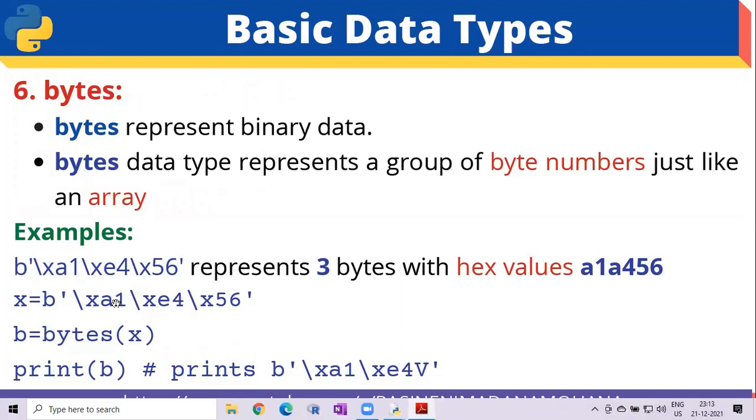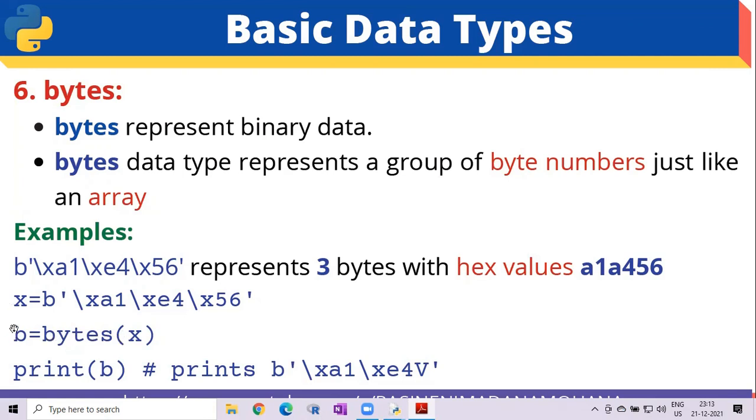So now here x equal to, you can declare this value b within single quotes \xa1\xe4\x56, then close the single quote. Then you can store the value into another new variable by using the data type bytes. So for example, b equal to bytes of x. So what x contains, the binary data, can be represented using the bytes data type.